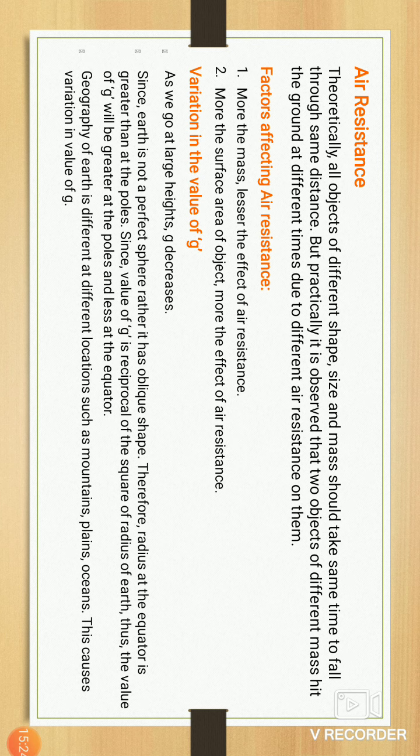That's why, because of the air resistance, which is maximum on lightweight objects, the time they take to drop to the earth differs. Lightweight objects have more air resistance, and heavy objects, with more mass, drop down on the earth.